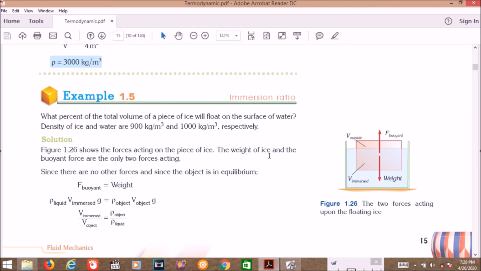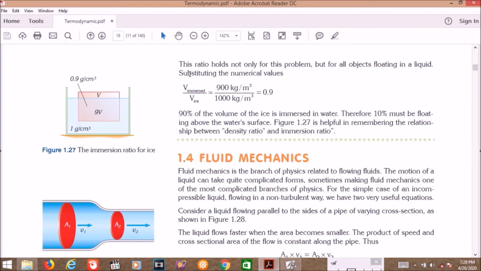Okay, first we draw the free body diagram. There are F buoyant like that and then weight like that. Because the system is in equilibrium, F buoyant equal to weight. F buoyant is rho liquid, V immersed, and for the weight, m times g, where m is density of object times volume of object times g. We can cancel the g directly, and then volume immersed over volume object equal to rho object over rho liquid. This ratio holds not only for this problem but for all objects floating in a liquid.